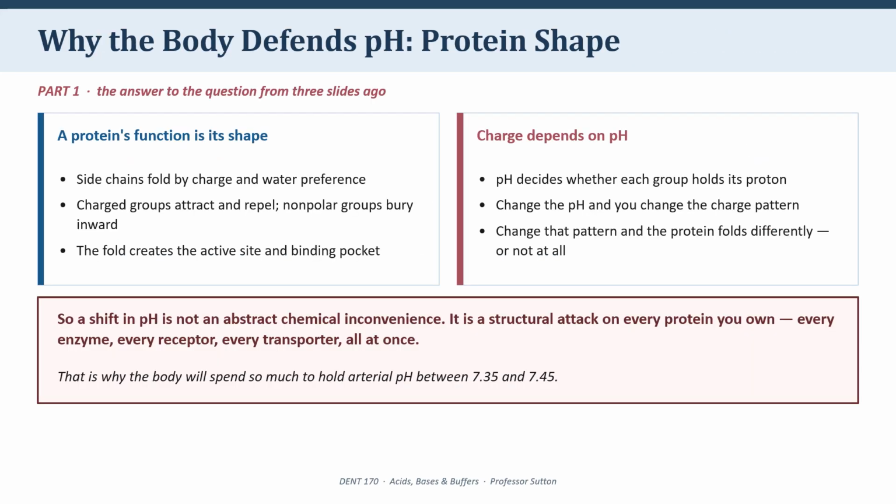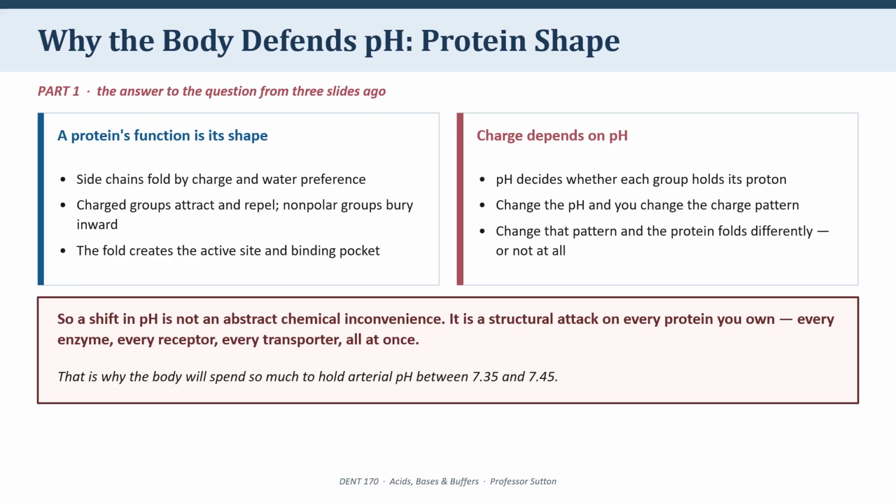So let's answer the question, why does the body guard hydrogen ion so fiercely when there is so little of it? The answer is proteins. Think about what a protein is. Your DNA is transcribed to RNA, which is translated into a chain of amino acids, and that chain does nothing useful as a chain. It has to fold, and the way it folds is determined by the chemistry of the side chains hanging off of it.